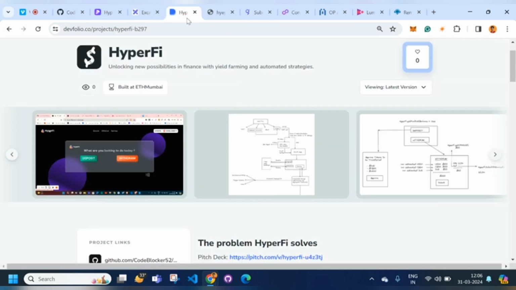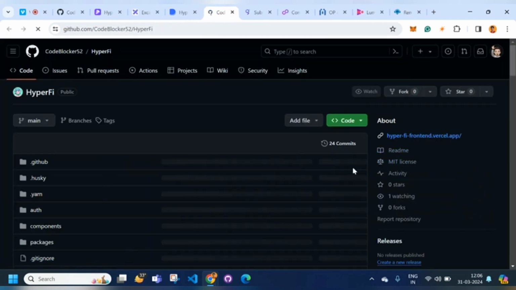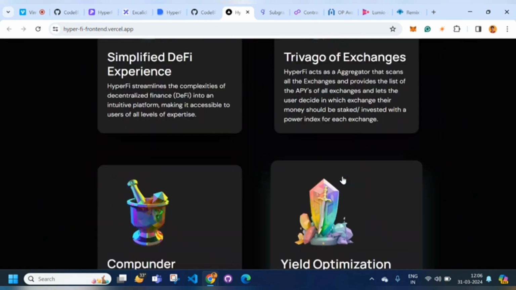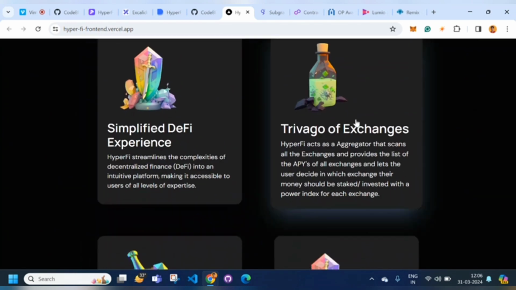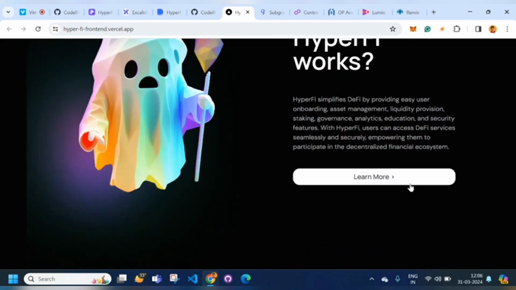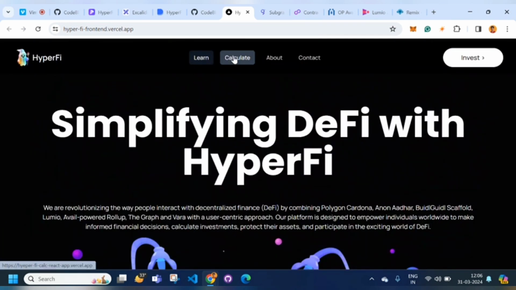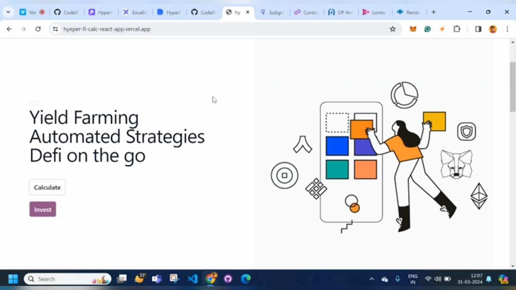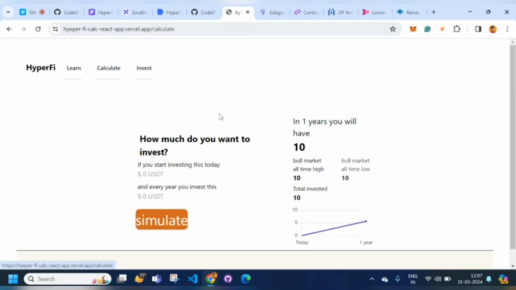So this is the application. I'm just getting redirected to the application. This is the homepage of our application, where users can understand DeFi and how it relates to our application. On this homepage, we help the user understand the features of HyperFi and what we do, everything that I explained just now. Then the user has to click on invest or calculate. Once they click on calculate, a second page appears where the calculator is present.